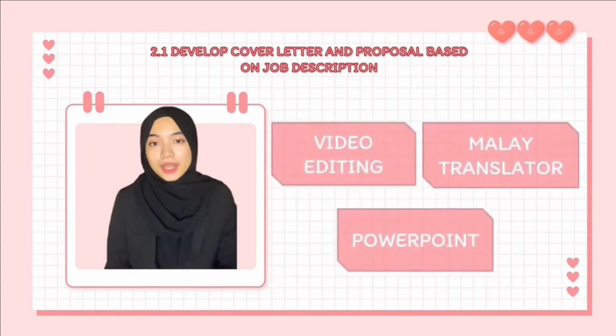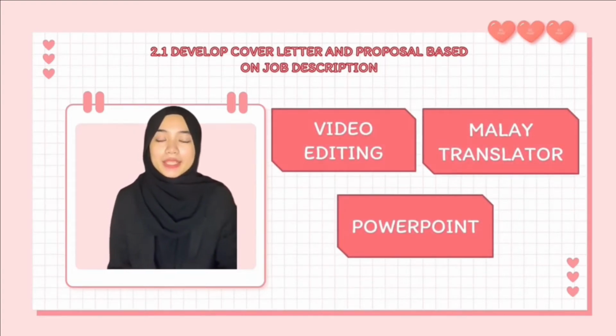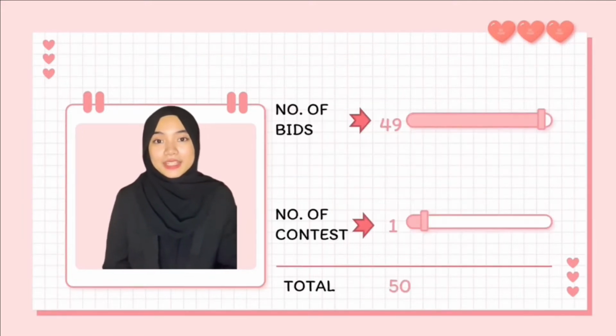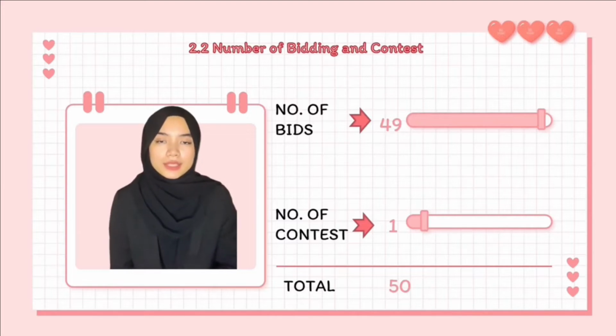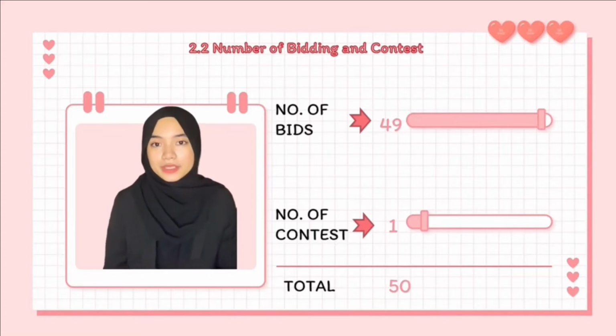For this project, I have limited myself to bidding mainly on the following 3 types of jobs, which are video editing, Malay translator, and PowerPoint. This is due to the fact that I have only bid on these 3 jobs based on the talents I possess. Next slides will show the number of contests and bidding activities that I have participated in throughout the semester. I have bid on around 49 different jobs but have only participated in 1 contest. Therefore, I have placed a total of 50 bids.